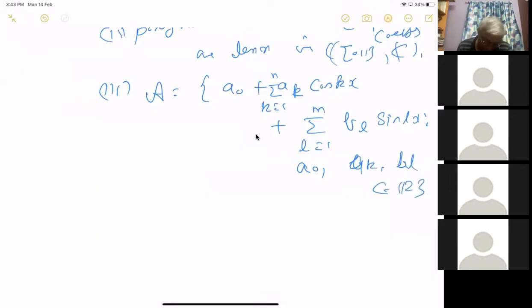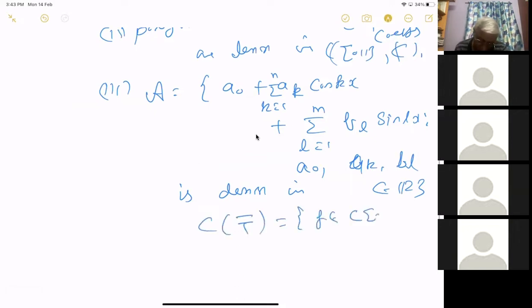So this is dense in, I want to use a notation, this is dense in C. I will just call it over the circle, but write it as the functions on the real line, where this is all those functions f in C01 such that f of 0 equals f of 1. So the values at the endpoints coincide. So these are all periodic functions.